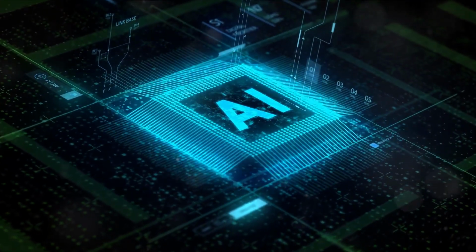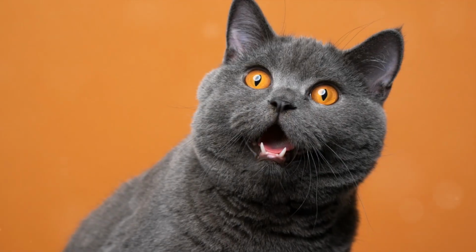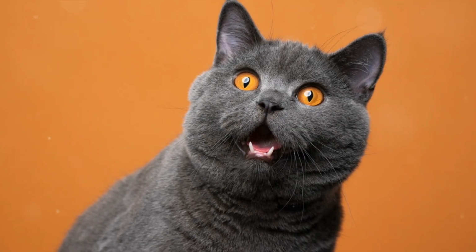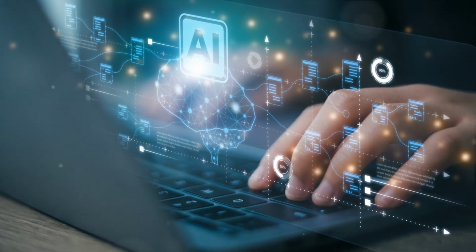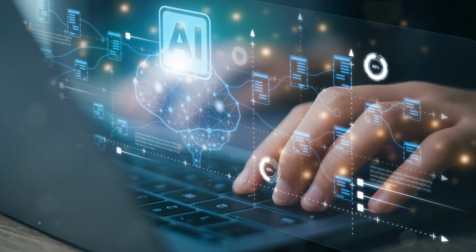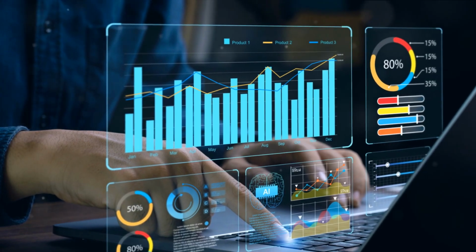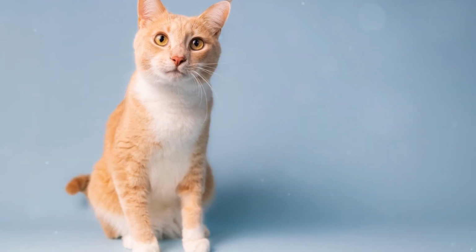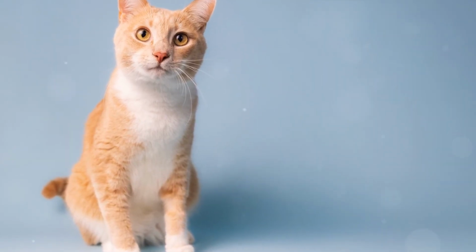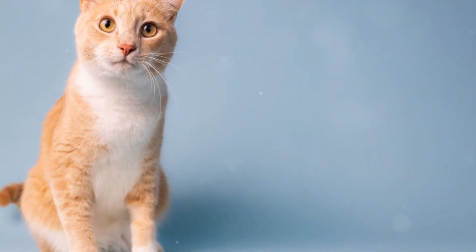This brings us to supervised and unsupervised learning. Imagine teaching a child to recognize a cat. You show them pictures of cats, telling them this is a cat. That's much like how supervised learning works. Let's unpack this a bit. In supervised learning, an artificial intelligence model is given input data along with the corresponding correct output data. This is similar to providing a child with a picture of a cat and telling them this is a cat. The objective is for the AI model to learn the relationship between the input and output data.